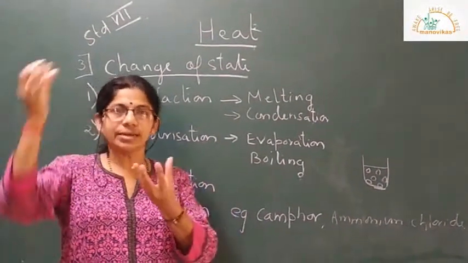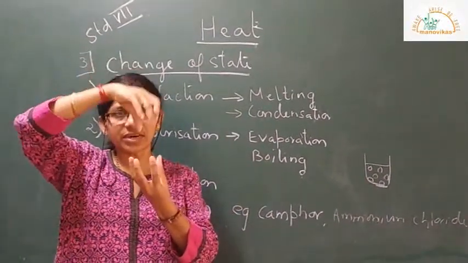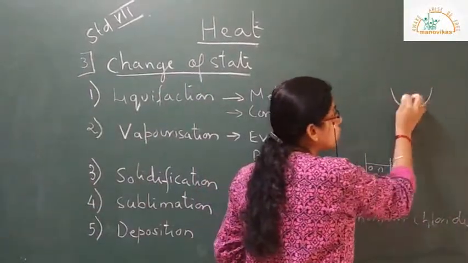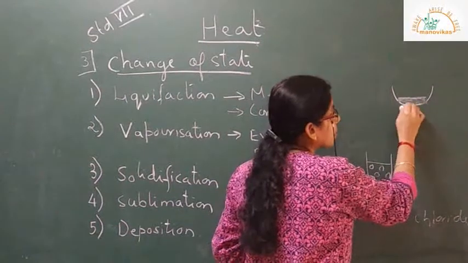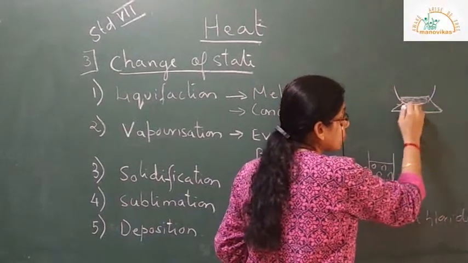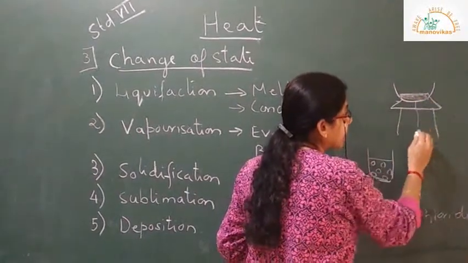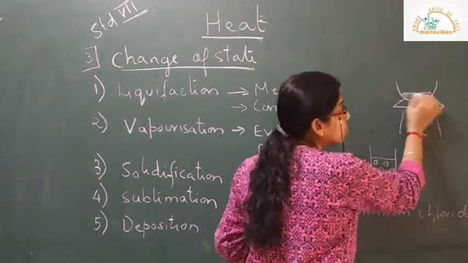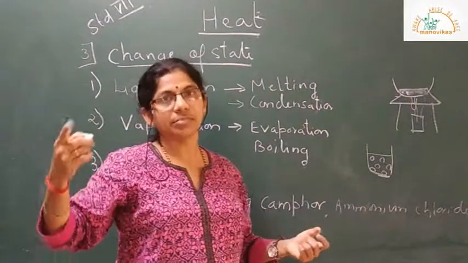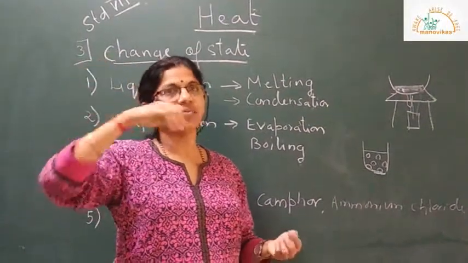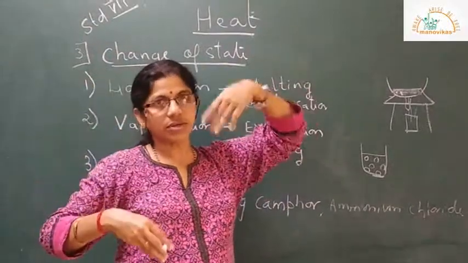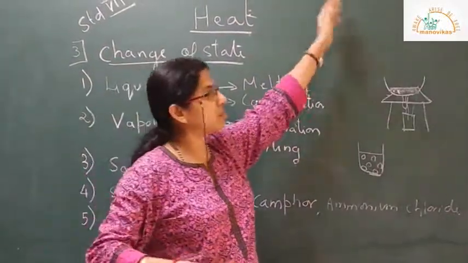You keep ammonium chloride on a tripod stand and heat it. When you are heating, ammonium chloride will sublime. It will go to the gaseous state.